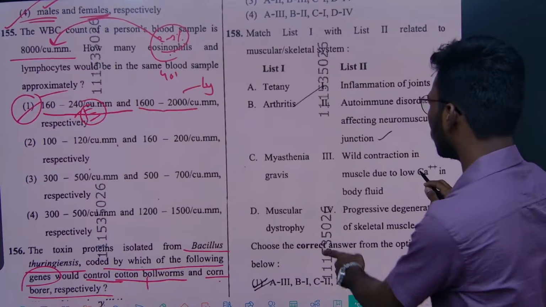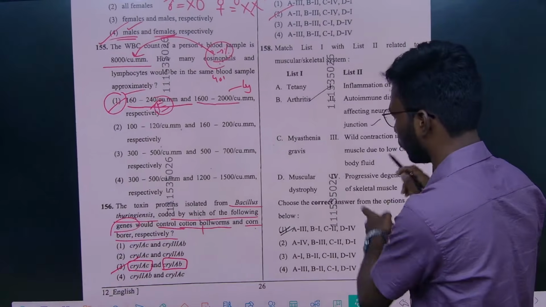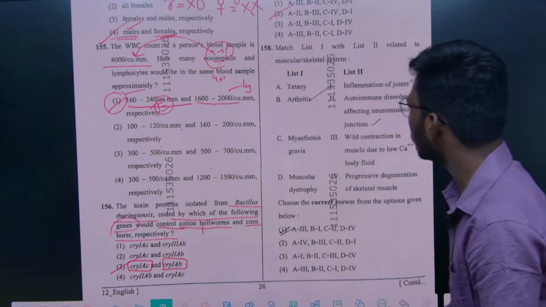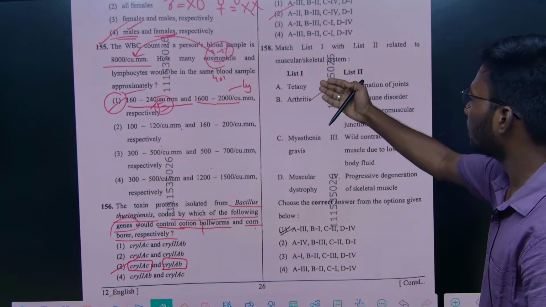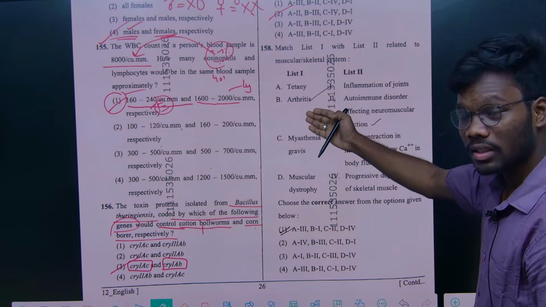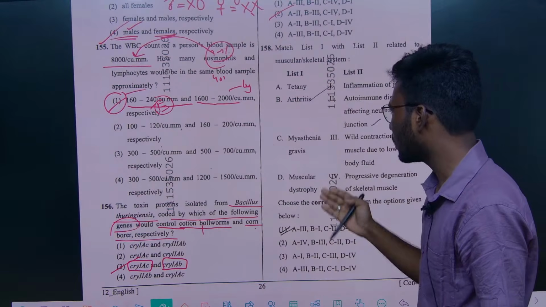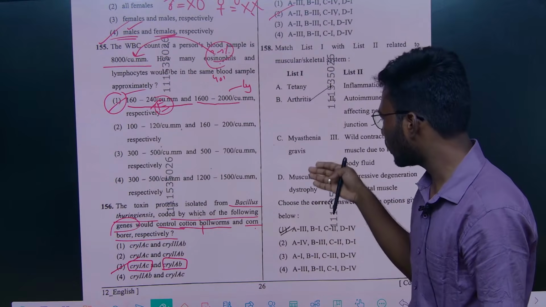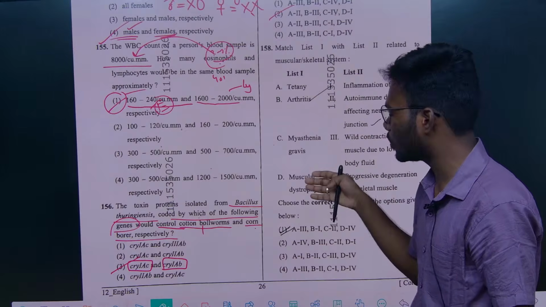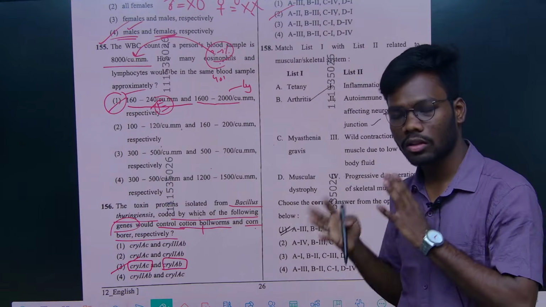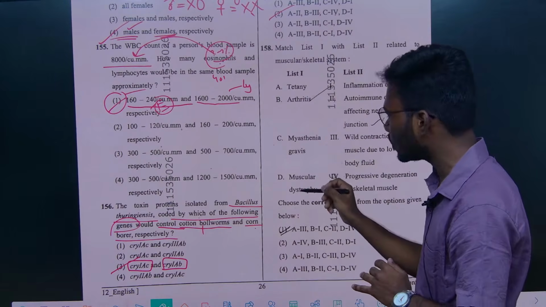From disorders also they gave one question. Very good question. You see there are 4 disorders: tetany, arthritis, myasthenia gravis, muscular dystrophy. We discuss all these disorders separately, and in human physiology we have all these disorders in NCERT.